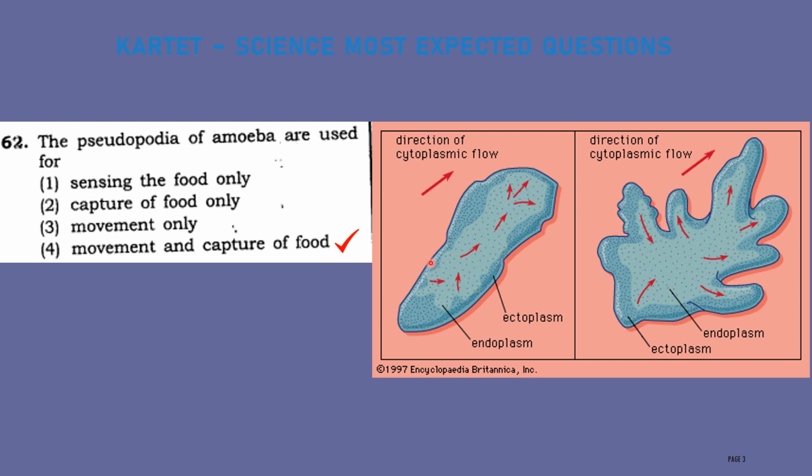Here this is the structure of the amoeba. Amoeba doesn't have a proper structure. The structure of the amoeba keeps on changing when it wants to move, or when it wants to capture food, then it will create a finger-like structure on its surface. That structure we call a pseudopodia. It helps in the movement and capture of the food. Therefore, the correct answer for this question is option 4.